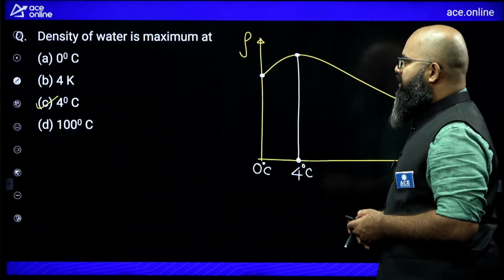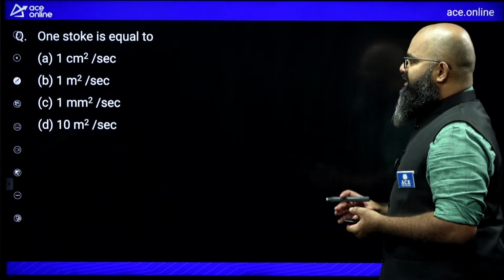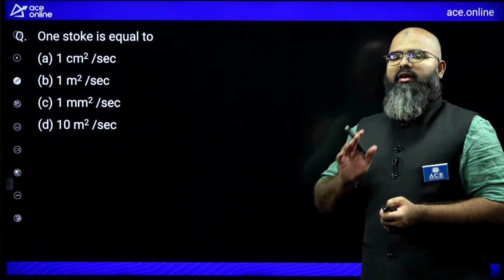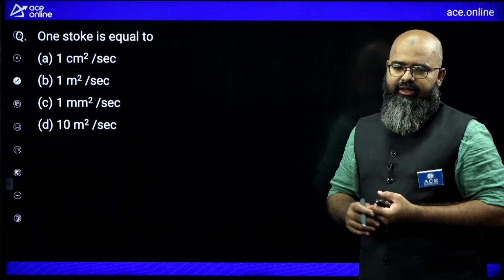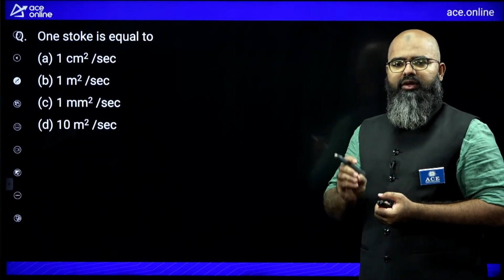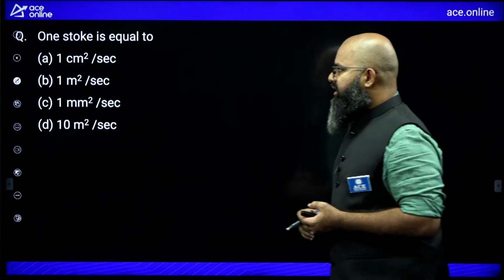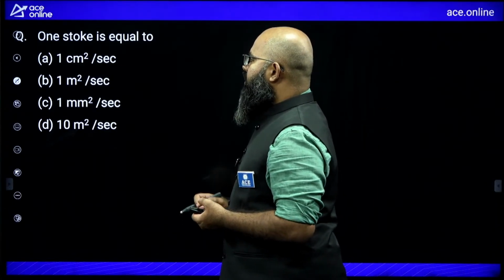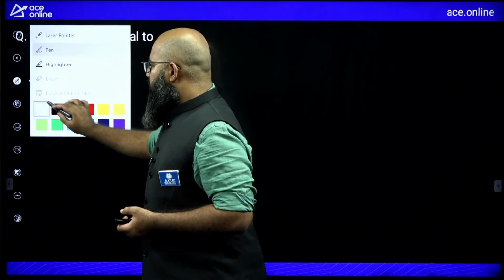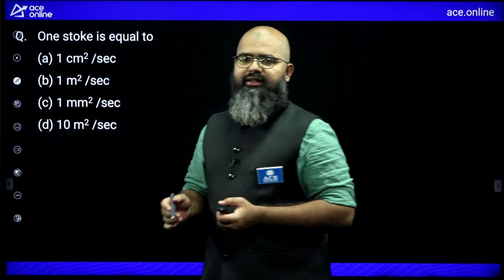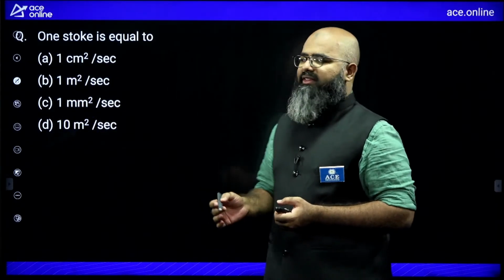Let us move further. Now the question is asking, units and dimensions are particularly very important in examination. Guarantee you are going to find a few questions on units and dimensions. The question is saying 1 stoke is equal to how much? If you remember, stoke is the CGS unit of kinematic viscosity.